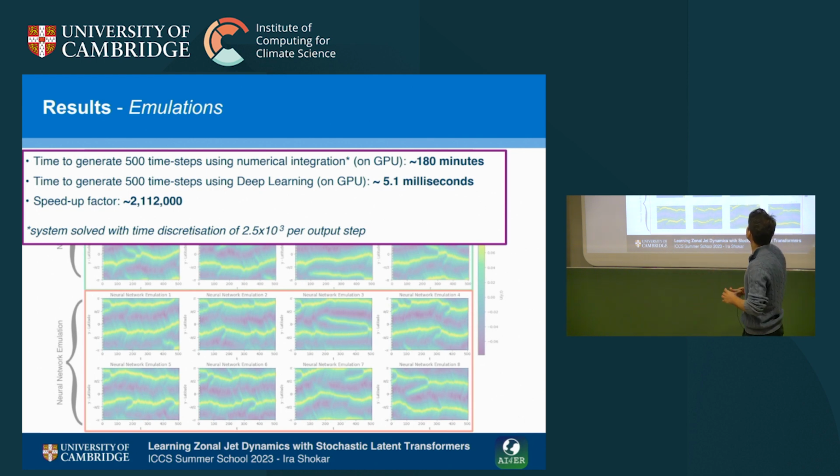So even though we're using a very simple system, generating each of the plots on the top took 180 minutes using a numerical integration and pseudospectral method. The deep learning method took about 5 milliseconds, so it's super quick.